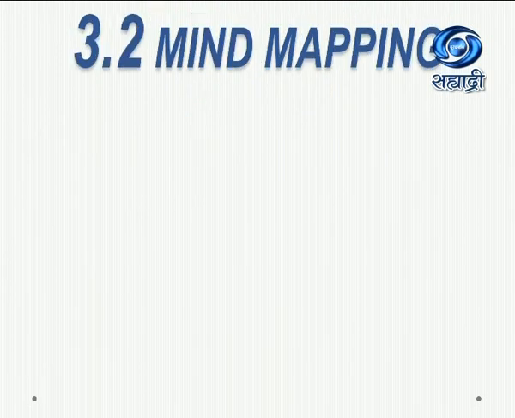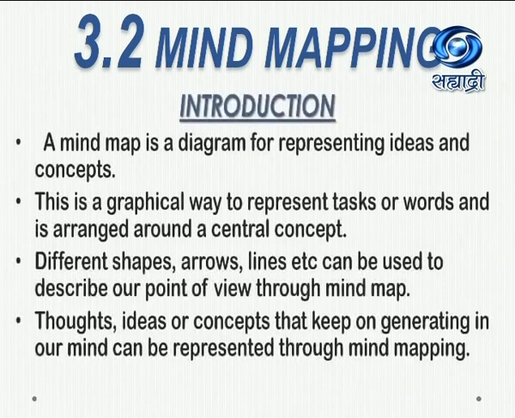So these are the steps for summary writing. Now we will see mind mapping. Mind mapping is also a kind of note making, a kind of summary writing, but in a different way. Therefore, these 2 writing skills I have taken together. So what is mind mapping? A mind map is a diagram for representing ideas and concepts. Whatever ideas we have in our mind, if we draw those ideas in the form of figures, that is called a mind map. This is a graphical way to represent tasks or words and is arranged around the central concept.